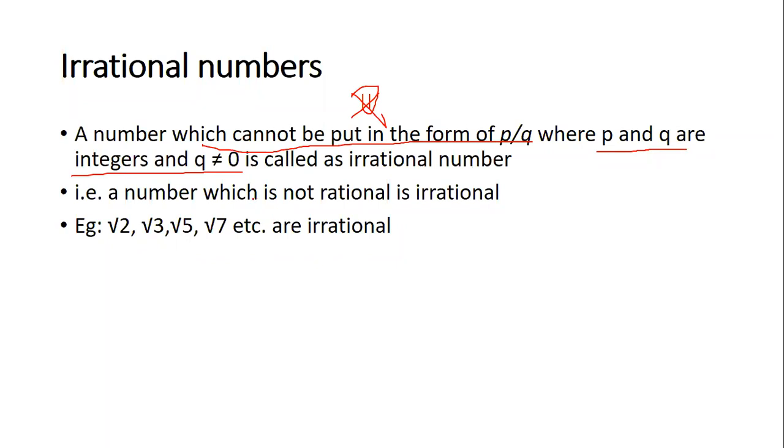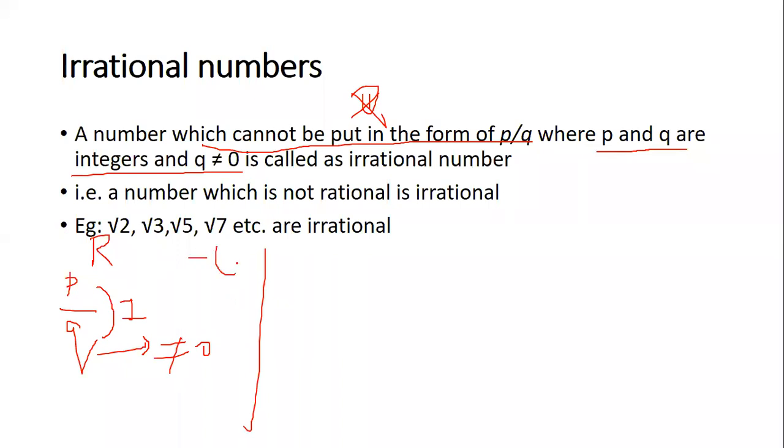Simple. If it is in the form of P by Q and P and Q are integers, Q is not equal to 0, this is rational number, which is denoted by capital Q. Okay, now coming to irrational number, if there is no P by Q, they will simply give you one number.